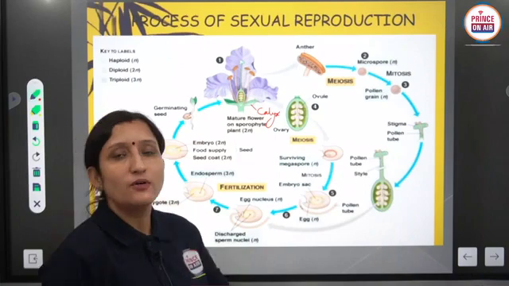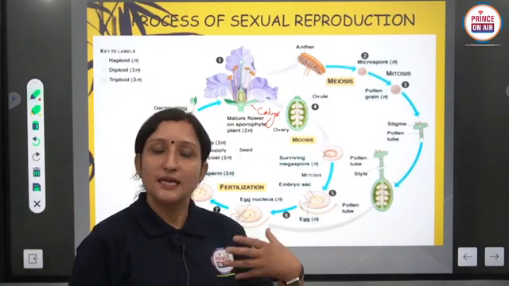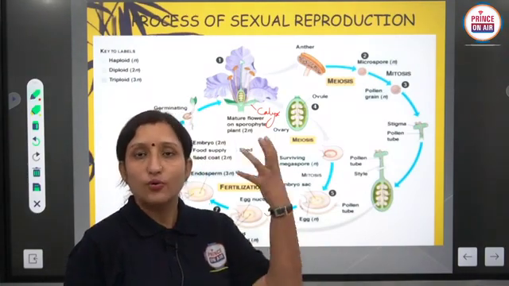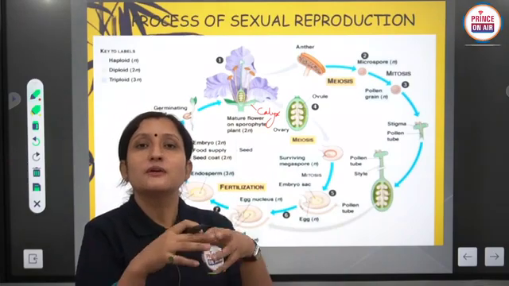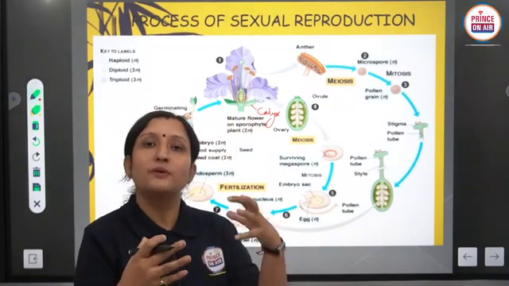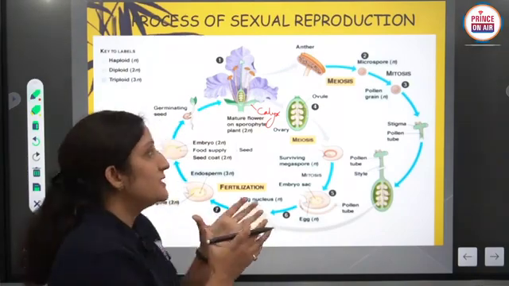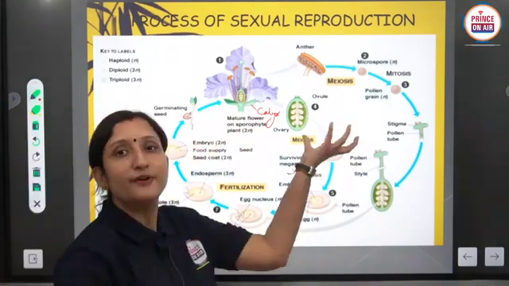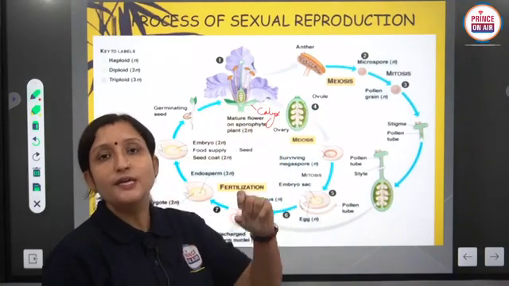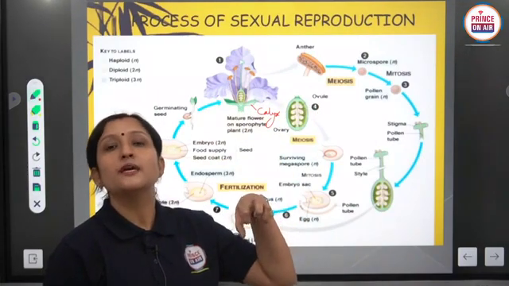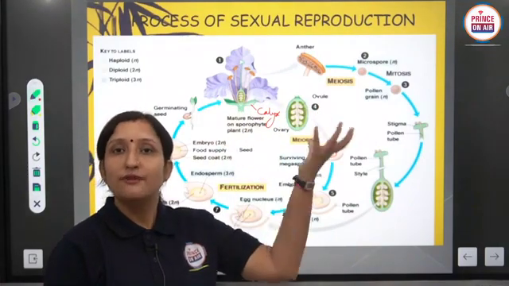The calyx units are known as sepals, and then the corolla is the second whorl in which different petals are present. They may be colorful or colorless. Clear? And petals and sepals are not helpful in fertilization. You can see only androecium and gynoecium take part in the process of fertilization.